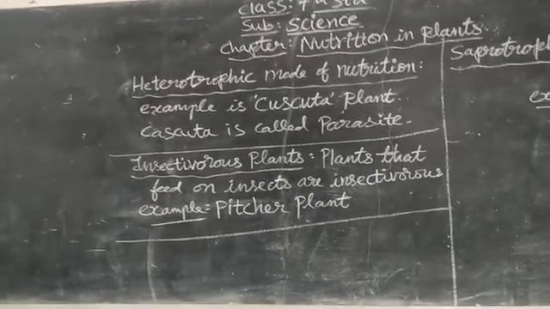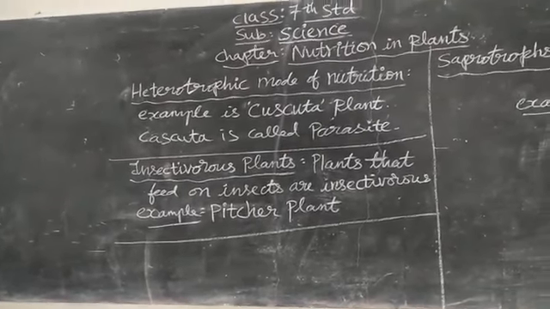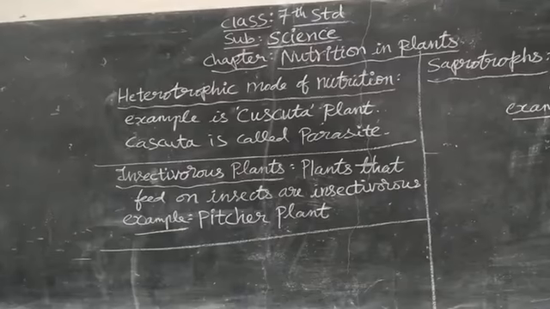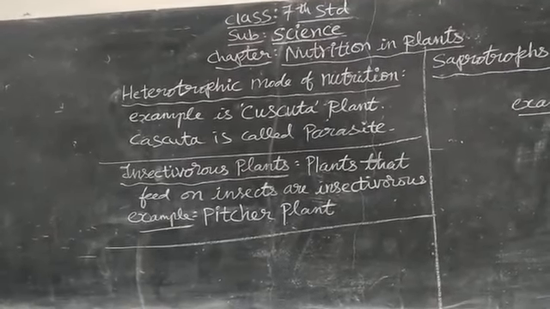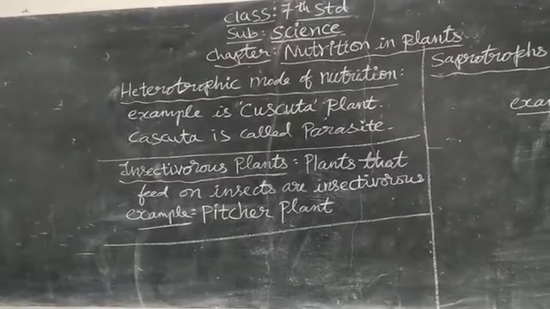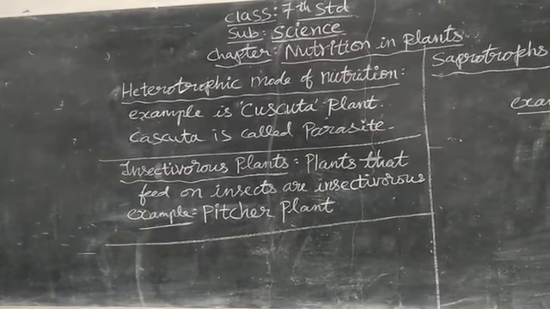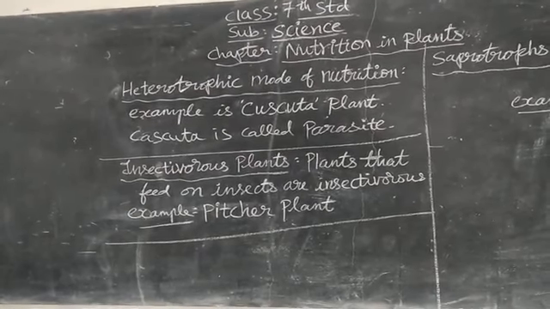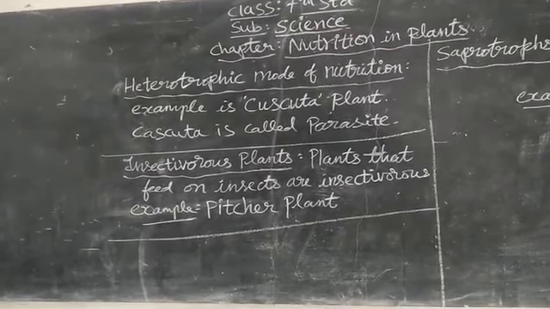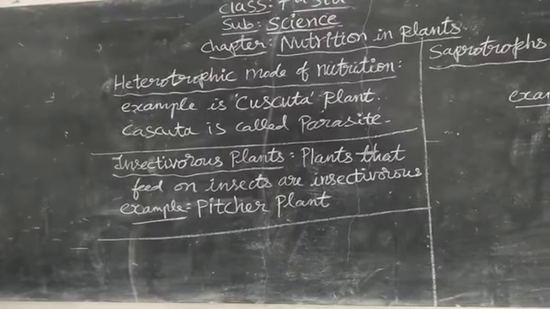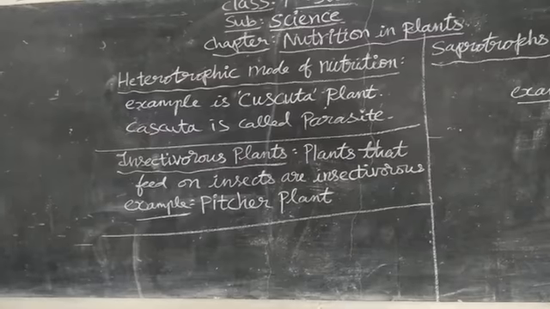Okay, next comes insectivorous plants. Insectivorous plants means there are some plants which eat insects. Example is pitcher plant, the best example. This plant has a leaf that is conical, like a thermos jug. Have you seen? I think you have seen a water jug. There is a lid on that jug. You can close it and open it. The leaf of this pitcher plant will be like a water jug.